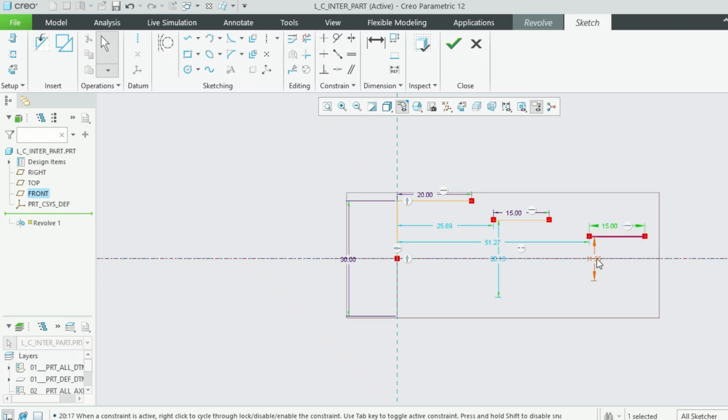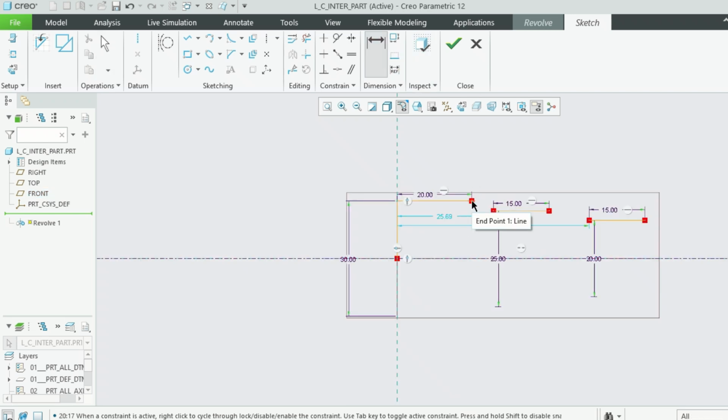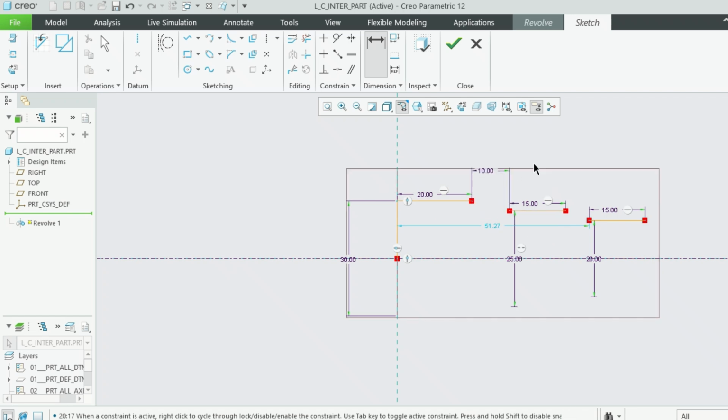This diameter is 20 mm, this one is 25 diameter. Now let us dimension this gap, this one is 10 mm, and let's dimension this one also, 10 mm.